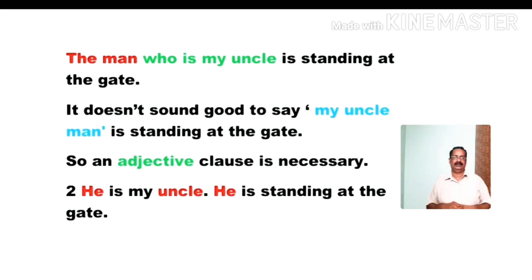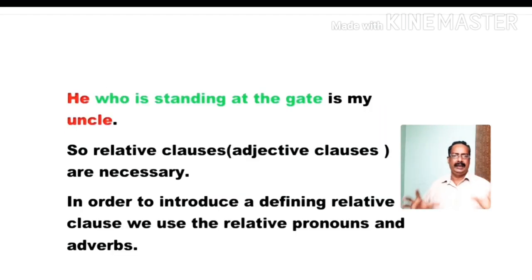The same sentence in a different way. He is my uncle. He is standing at the gate. In reverse, I gave you the same sentence as the first one. He is my uncle. Who is my uncle? The man who is standing at the gate is my uncle. He who is standing at the gate is my uncle. In this way, in two ways, we can write that sentence.